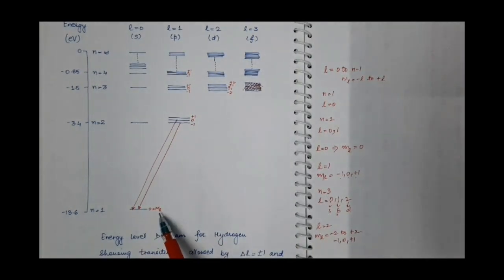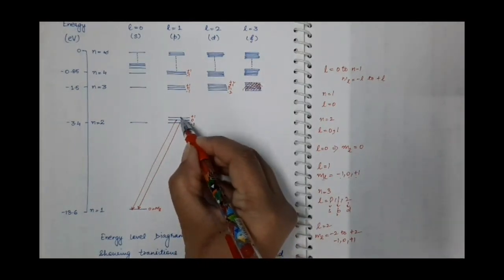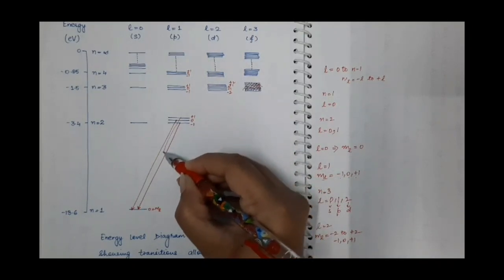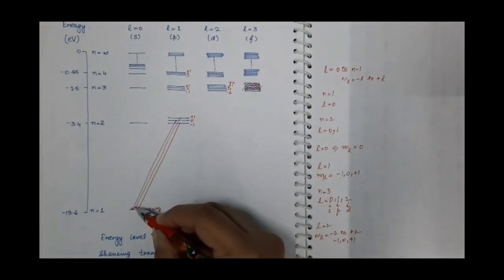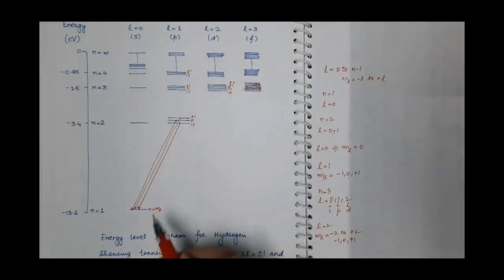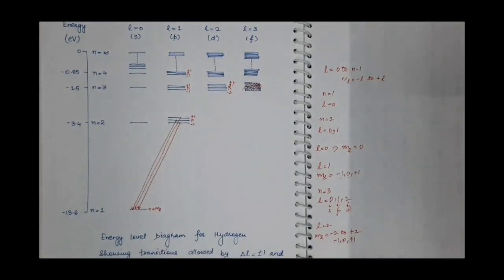Delta ml is 0, which is again allowed by the selection rule. So if the transition takes place from this state to this state, again the change in L is minus 1, and what is the change in ml? Here we have 0, here we have plus 1. So 0 minus 1 is minus 1. Again allowed by the selection rule.